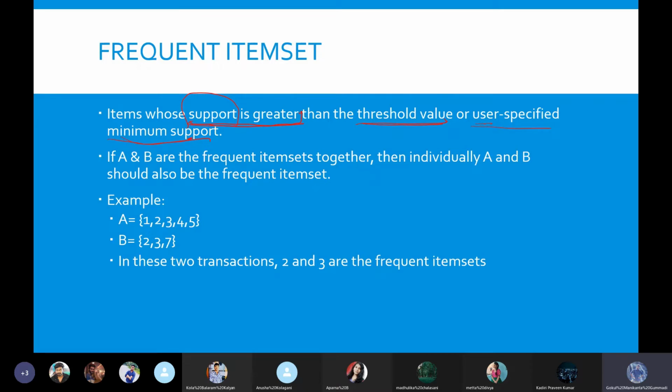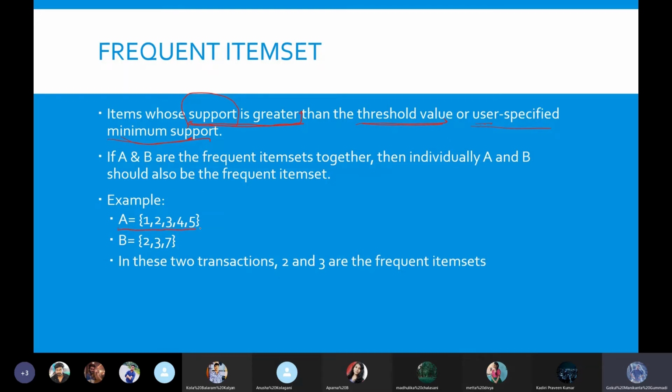value of the support. So how we will identify this minimum specified value, or how to calculate this, we will go with it in the next slide. Currently we try to identify the frequent item set. What will be the frequent item sets? Here I will show you with an example.